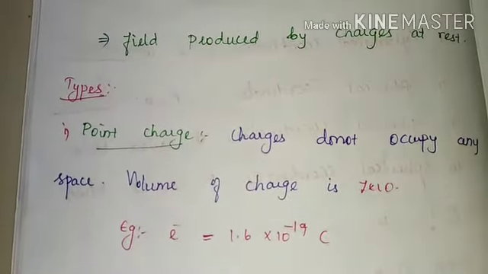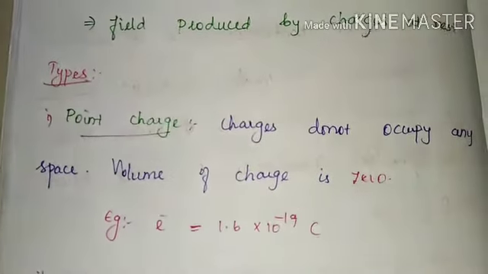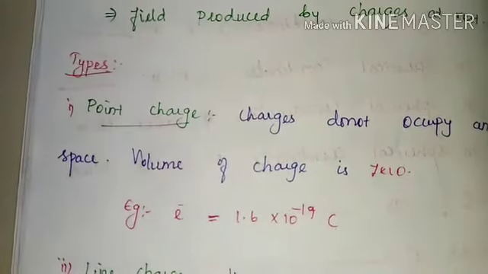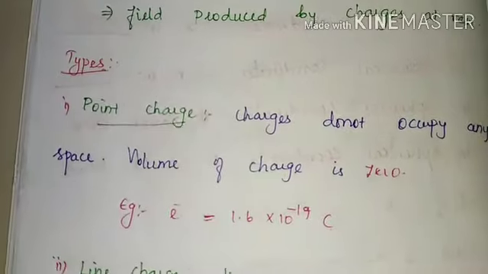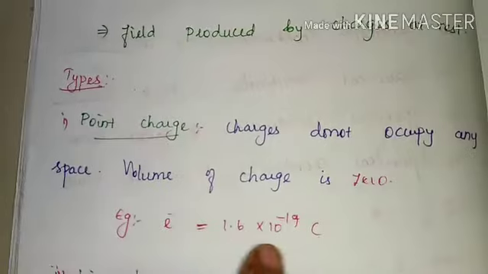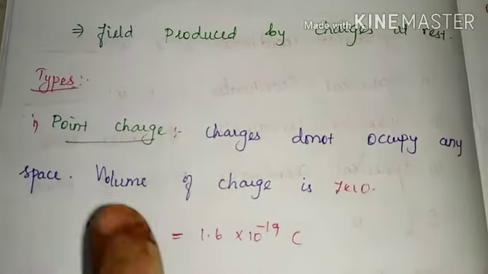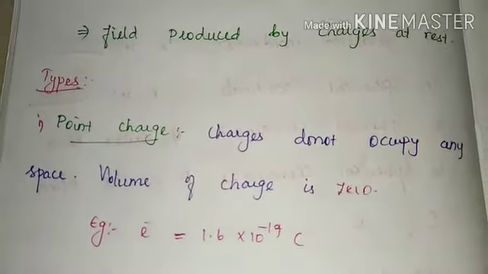They may ask in a 1 mark question, what is the volume of the point charge? The volume of the point charge is 0. For example, an electron is considered to be a point charge. Generally, what is the charge of an electron? 1.6 into 10 power minus 19 coulomb. Here I have considered the point charge example as an electronic charge.